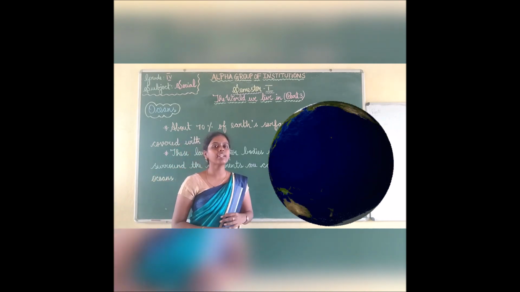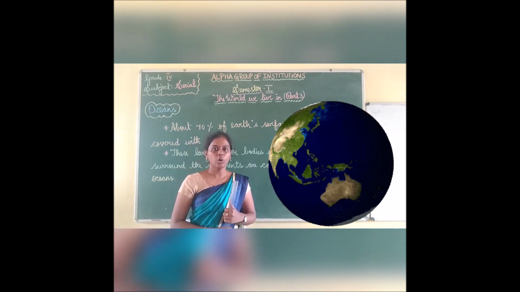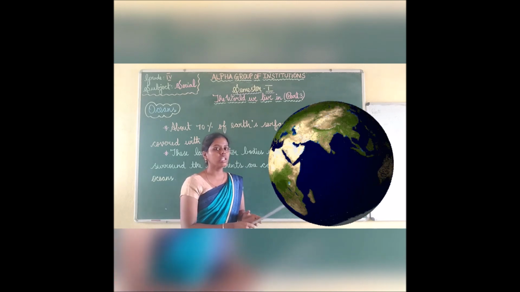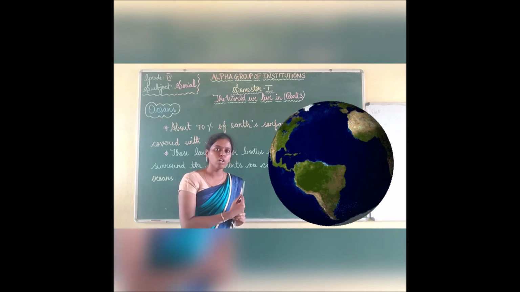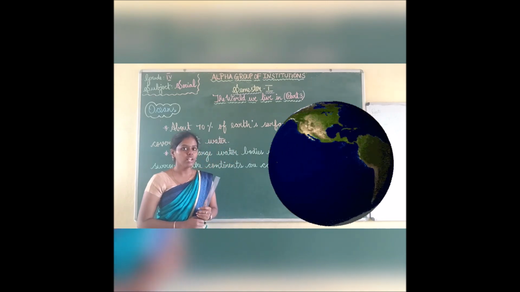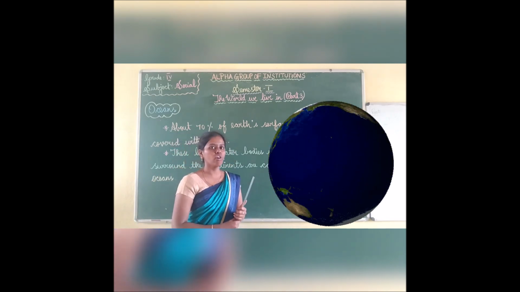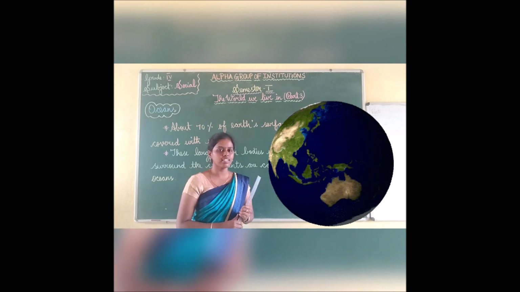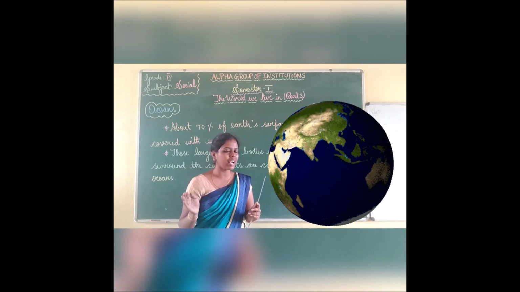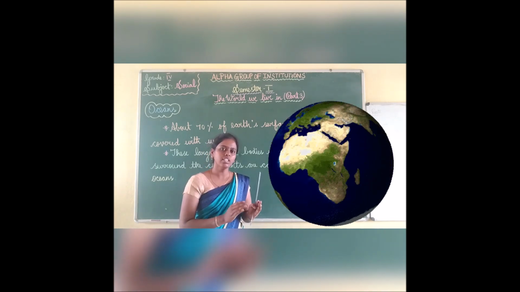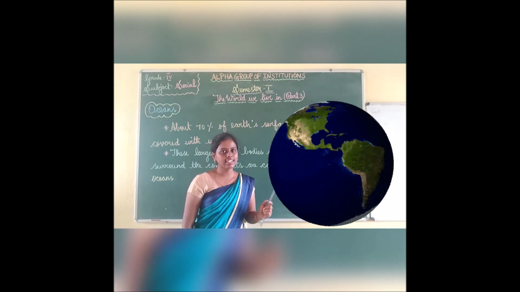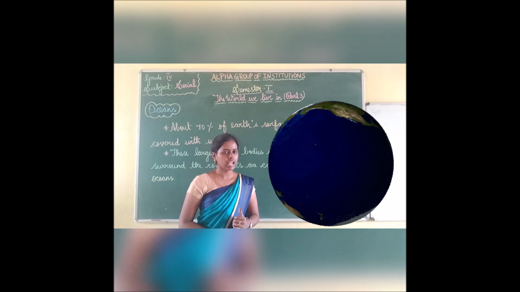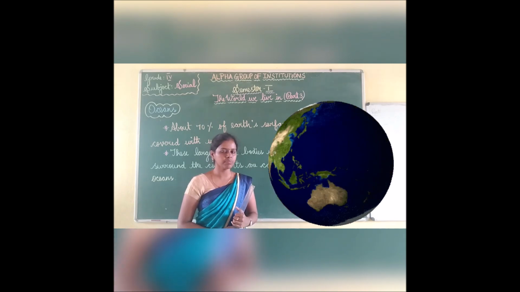That blue color part is known as ocean. So these are all the oceans in our world. This blue color part is full of water, so 70% is water. Water is covered in a large amount and land is covered in a small amount only. You can see this image and understand it easily. Have you all understood this, children?